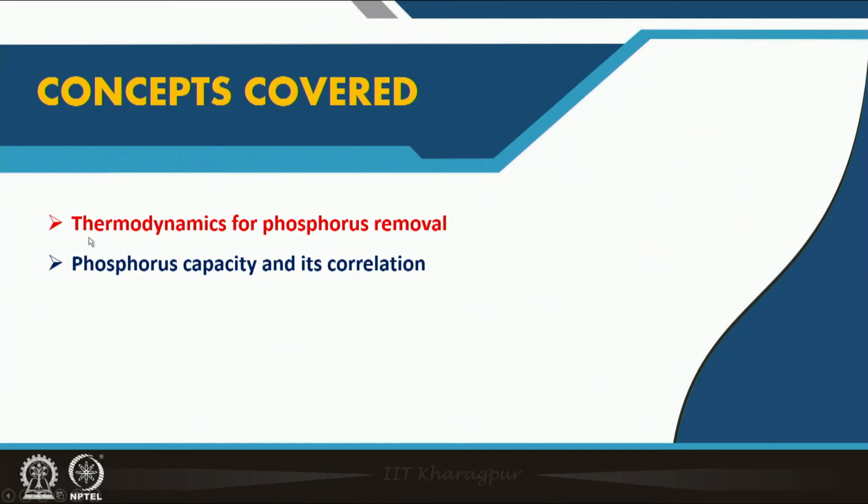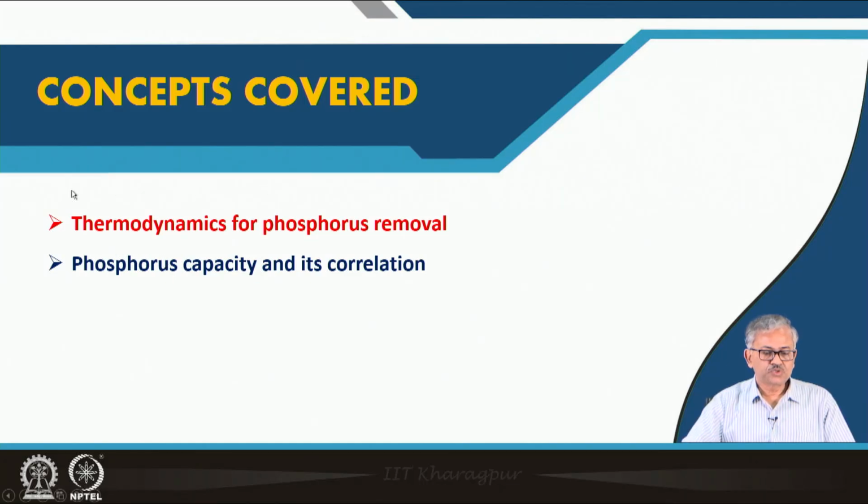The concept covers basically the thermodynamics of phosphorus removal, and the phosphorus capacity, and this correlation is very important. The phosphorus capacity tells how effective the slag is at holding phosphorus in the slag, and how it correlates with different parameters.